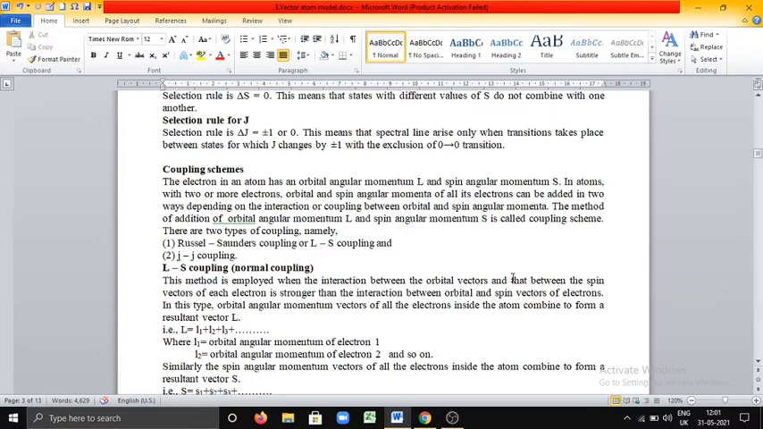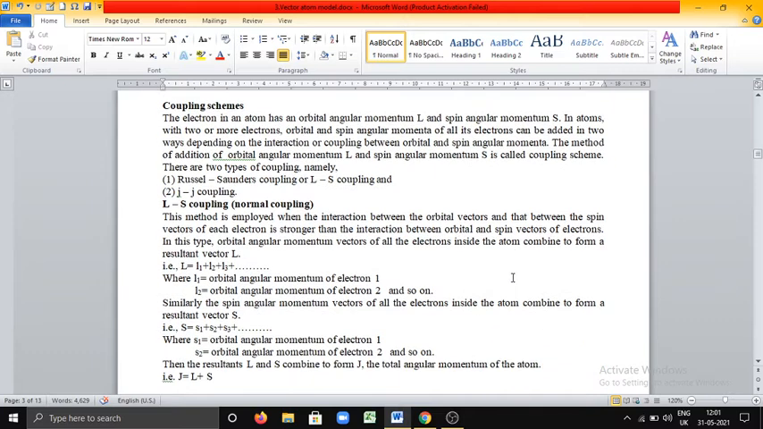The method of addition of orbital angular momentum L and spin angular momentum S is called coupling scheme. What is coupling scheme? The orbital angular momentum and spin angular momentum of electrons in an atom can be added, can be interacted. This is called coupling scheme. There are two types of coupling: Russell-Saunders coupling, also called LS coupling, and the second one is JJ coupling.